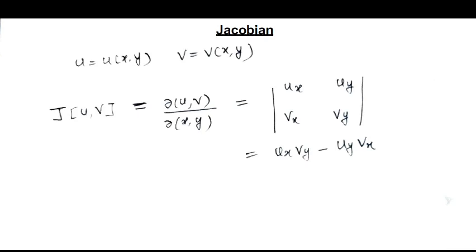So by the implicit function theorem, what we conclude here is that we can find an explicit function y equal to f of x if and only if the Jacobian does not vanish, that is, the Jacobian is not equal to 0. In PDE, the Jacobian is defined in this way. This you have to remember. This notation we will make use of. So I have just given a brief description of the implicit function theorem. You will study it in detail in multivariable calculus.